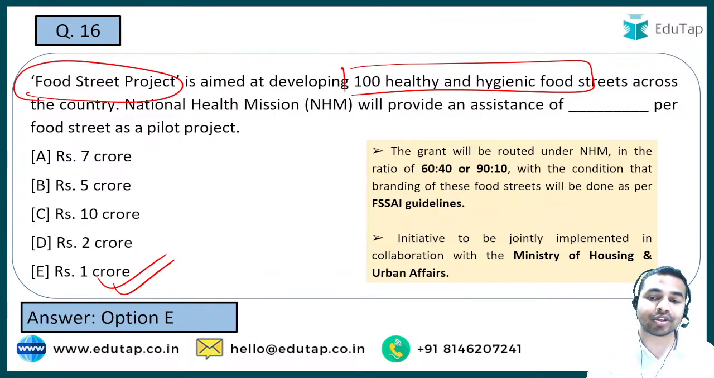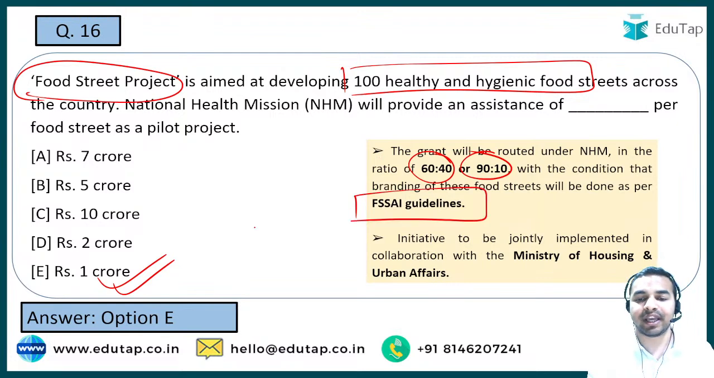अगर हम बात करते हैं इस कॉस्ट की, ये जो हमारी रेशियो है, इट विल बी 60:40 और 90:10, with the condition that the branding of these food streets will be done as per the FSSAI guidelines, and that is the right answer.